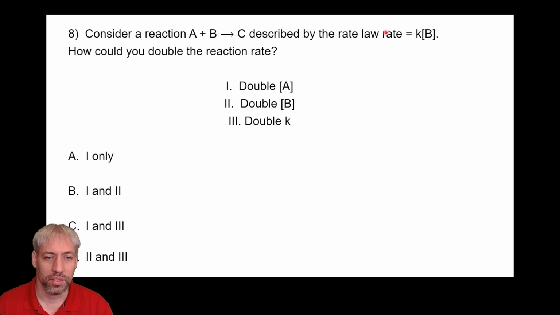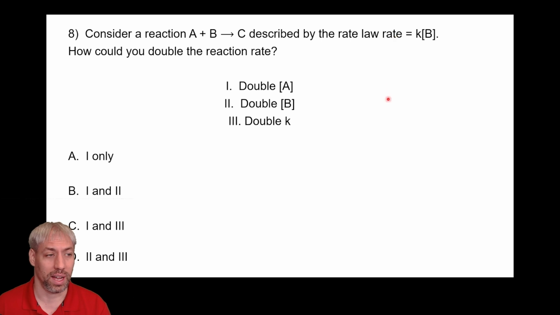You could do either of those two things and this rate will double. Double this, it doubles; double this guy, it doubles. You could also increase each of them by a certain fraction, like 1.33 fold, and that would also result in the doubling, but that's not an option here. And so the answer is D, 2 or 3. What you can't do to increase the rate of this reaction is double the amount of A. You need A in the reaction for it to go, but changing the concentration of A does not change the rate, because this rate law says A is not involved in the slow step. It has no impact on the rate unless it goes to 0, and then the reaction completely stops.